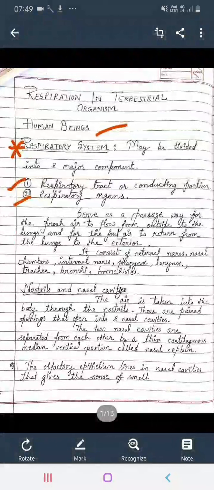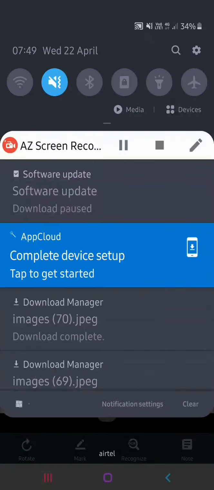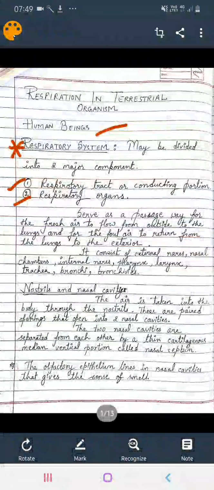I am just reading it out for all of you. The air is taken into the body through the nostrils. Just now I have explained where the nostrils are. Got it? These are paired openings that open into two nasal cavities. The two nasal cavities are separated from each other by a thin cartilaginous portion. You should remember this point.